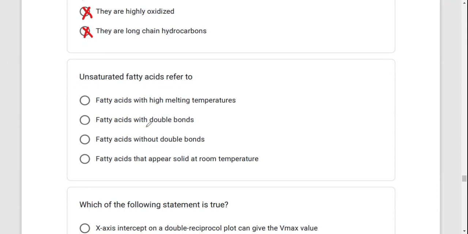Unsaturated fatty acids are fatty acids that have a double bond somewhere. Fatty acids with a high melting point? They have a low melting point with a double bond. This is true. Fatty acids that appear as solids? This is not true, these are actually liquids because of a double bond.